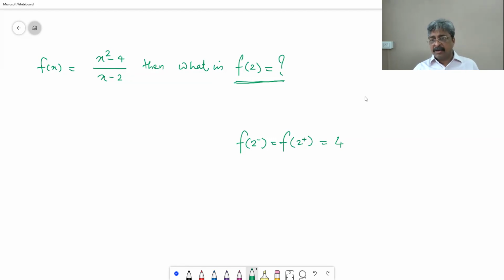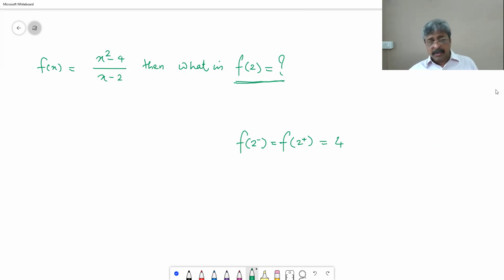Okay, fair enough, I cannot do it. Understood, respected. Can I do it near to the left of 2, to the right of 2? Yes, of course you can. You cannot do it at 2, but you can do it everywhere else in real numbers. That is the meaning of this function. You can evaluate the function everywhere else except at 2.